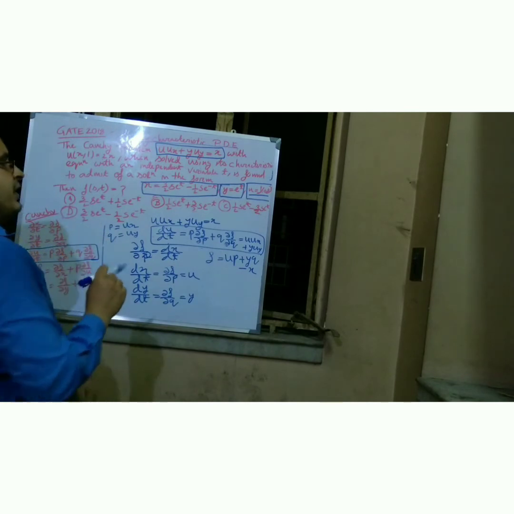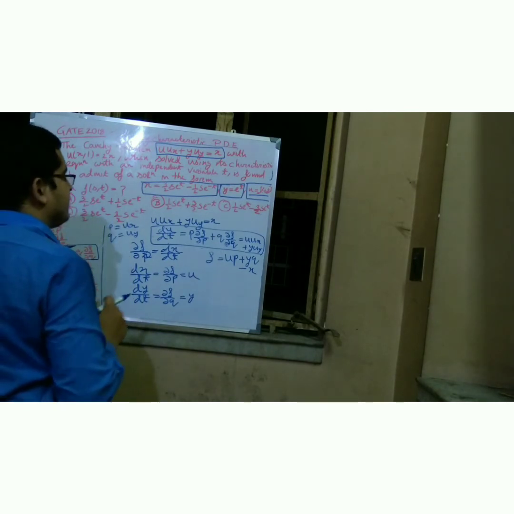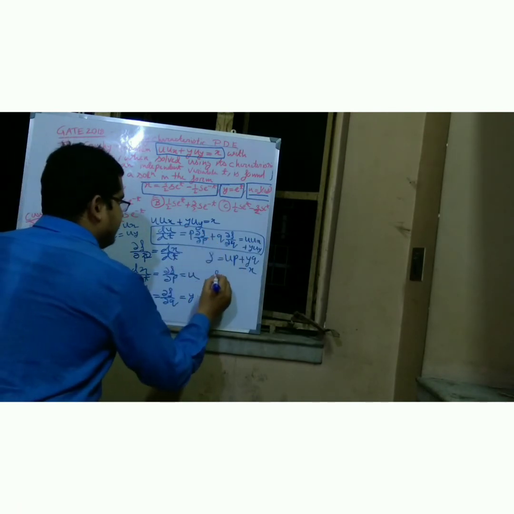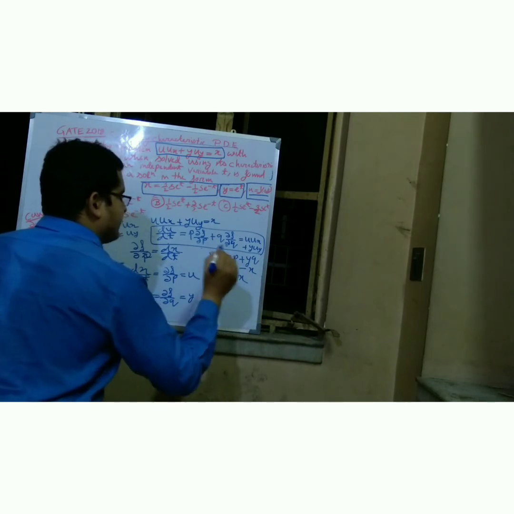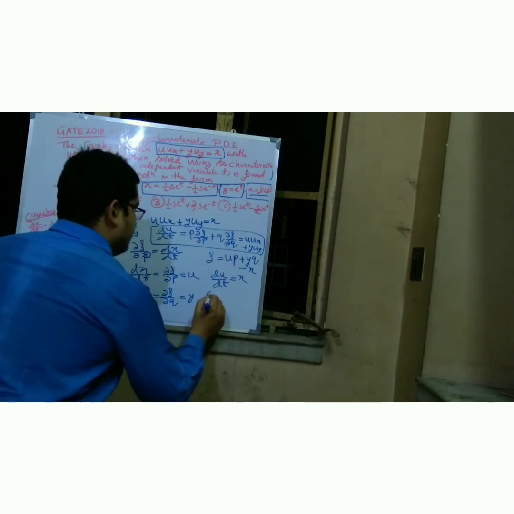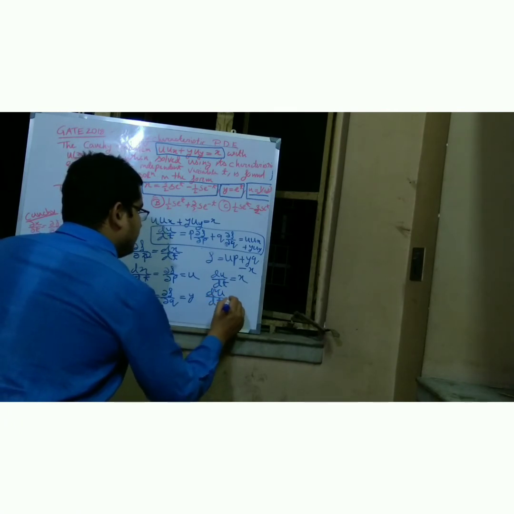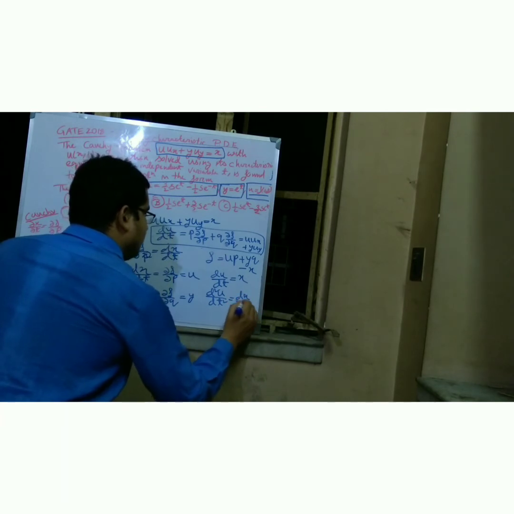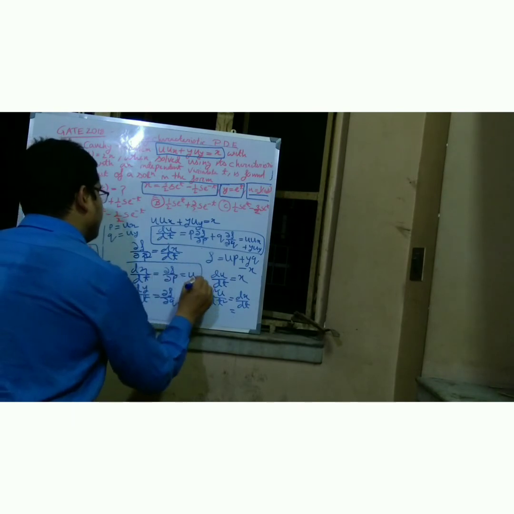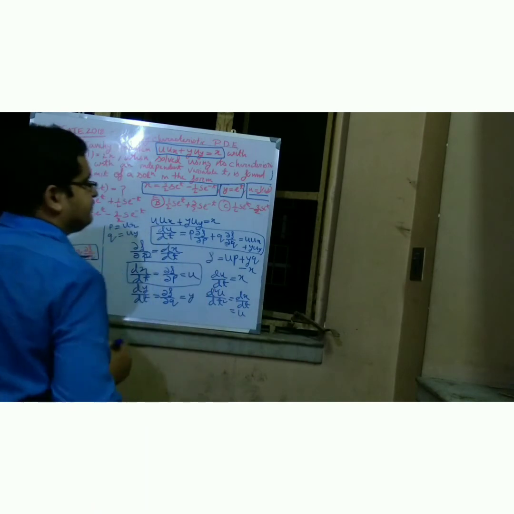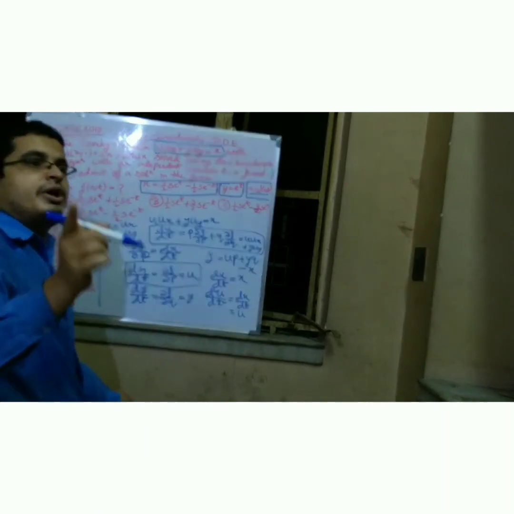So I get du by dt is equal to x, and now I will multiply d square u divided by dt square is equal to dx by dt, and dx by dt is equal to del f by del p, which is equal to u. So I get d square u by dt square is equal to u.